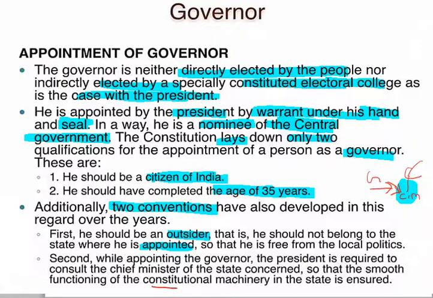This is for the smooth functioning of the constitutional machinery in the state. As we know, this is just a convention, so all political parties follow it. In case of any violation, if the government does not follow the first and second points, we can't go to court for justification.